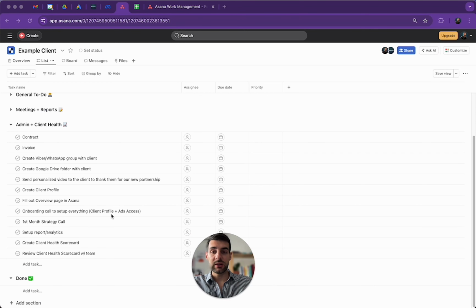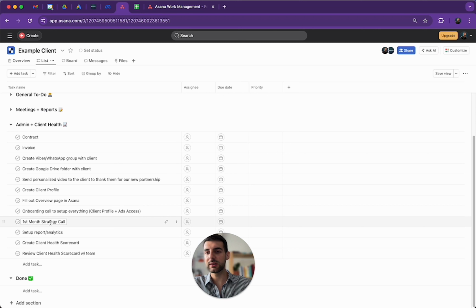This is especially in the beginning, and we do that to fill out the client profile, and we also get all the access for their ads. Now, the ads access, we do it currently manually. We have been able to do it pretty fast in the last couple of client onboardings, which is great. I'm really happy for that. But there are also tools that can help with that to make sure that you get the access immediately. So we're also going to be looking into that.